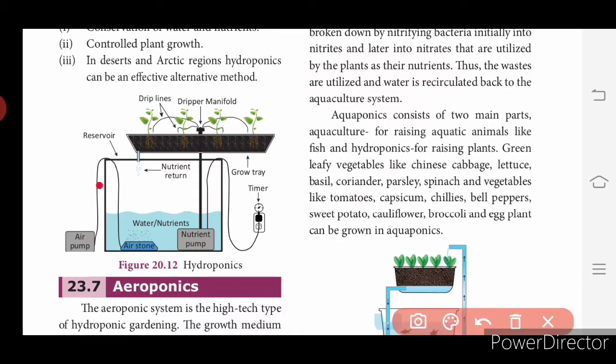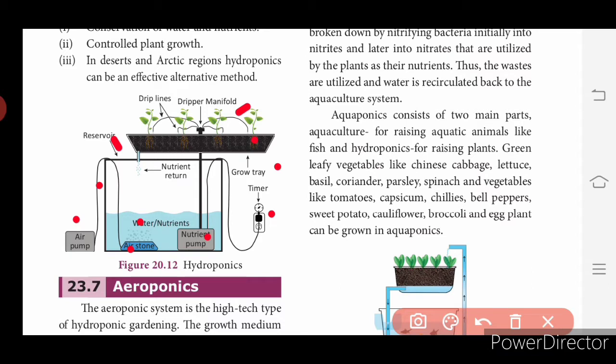So this is a glass jar and you have water, nutrients inside it, and air stones. The air stone is connected to an air pump and you have one more nutrient pump which is connected to the tray where the plants are grown, and you have drip lines and the dripper method. This will sprinkle the water on the plants. Then you have a timer and you have a grow tray, and this is the reservoir.